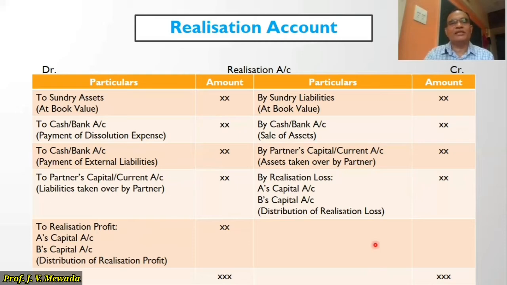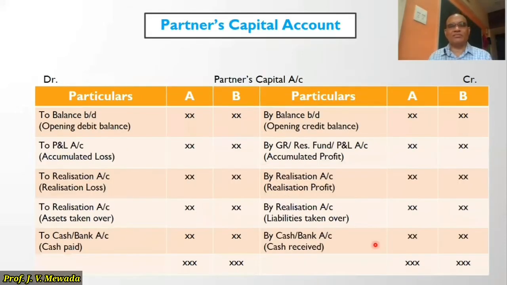Now let us see the next account, partners' capital account. Here, suppose we have two partners, we will have the column for partner A and partner B. If we have three partners, we'll have three columns, partner A, partner B, and partner C. So according to the need, we prepare the columns in this account. And then what is the content of the partners' capital account? On the credit side, whenever you pass the entry, the balance of the partner will go on increasing. And on the debit side, whenever you pass the entry, the balance of the partner is going to reduce.